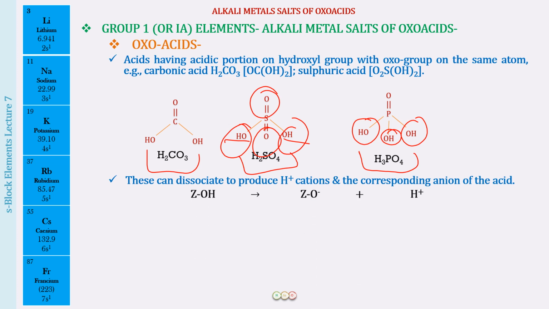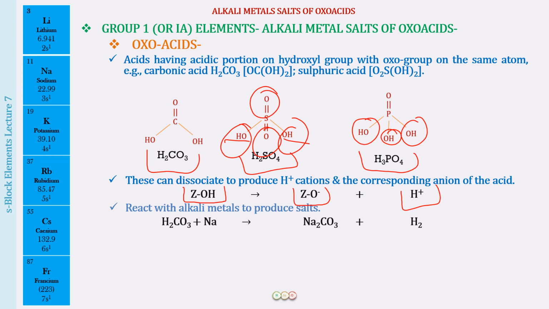So in general we can write it as ZOH. Okay, and when there is the loss of the H positive, what we will be getting is the corresponding anion of the acid, which can be represented as ZO negative. Now these all react with the alkali metals to produce the corresponding alkali metal salts. For example, if there is a reaction of H2CO3, carbonic acid, with sodium, what we will be getting is sodium carbonate, and along with that hydrogen is going to be evolved.